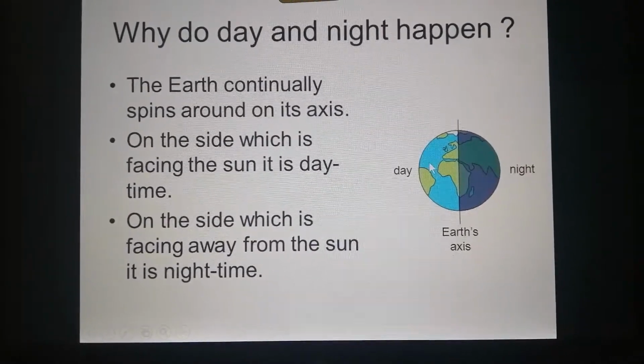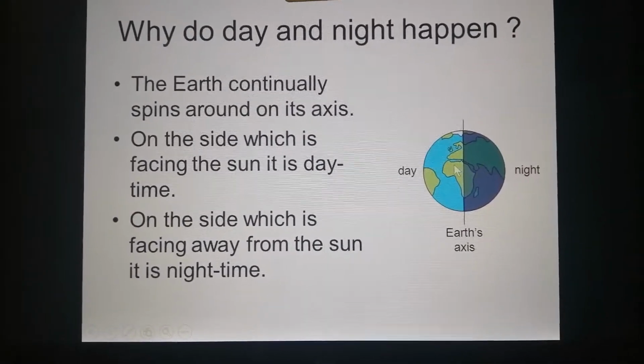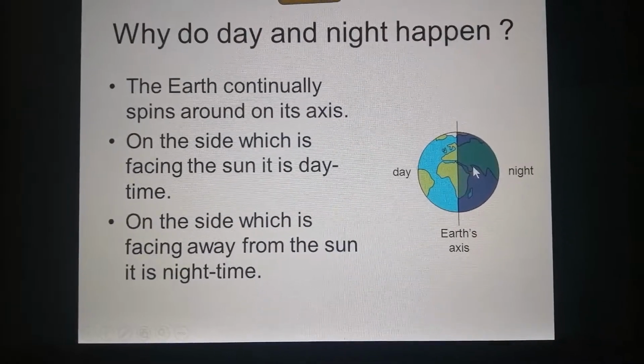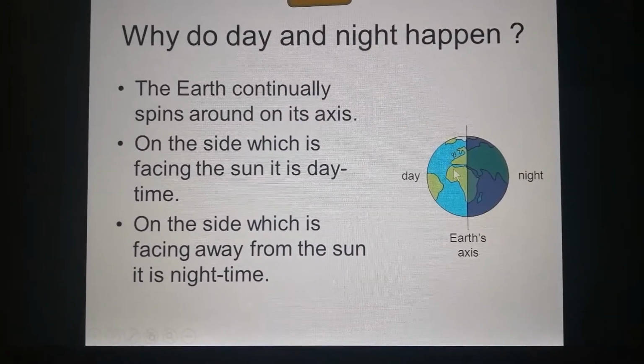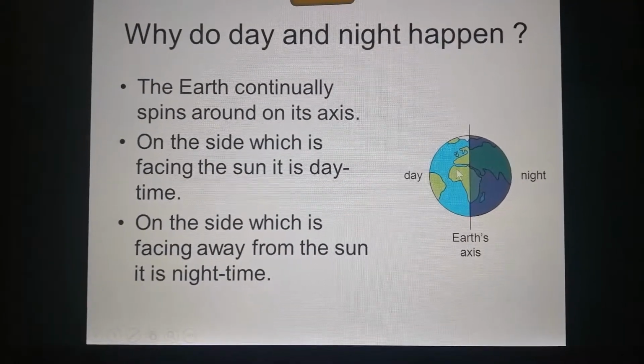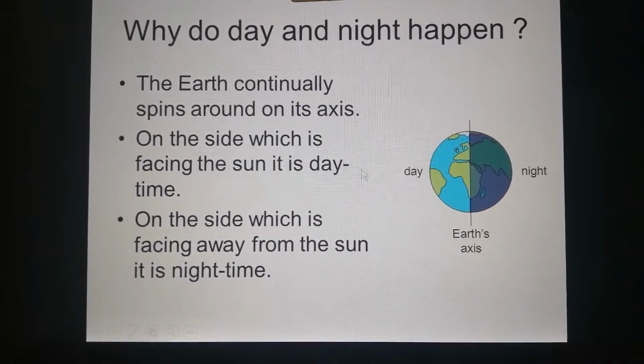So when does the night happen and when does the day happen? The night is the side of the Earth which is away from the sun, and the day is the half, or the side, that faces the sun.